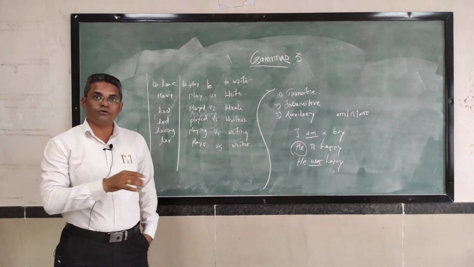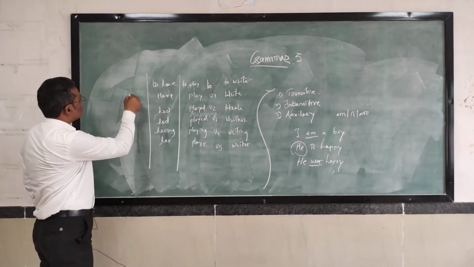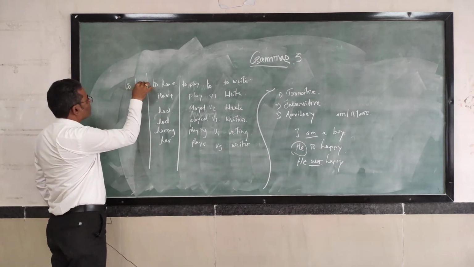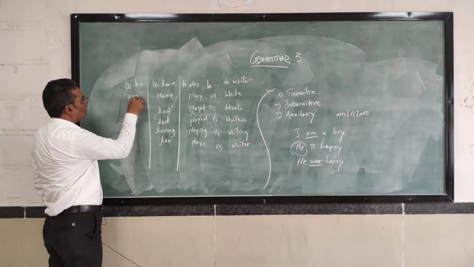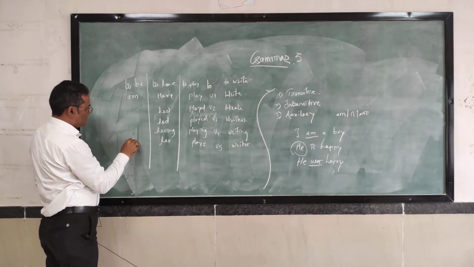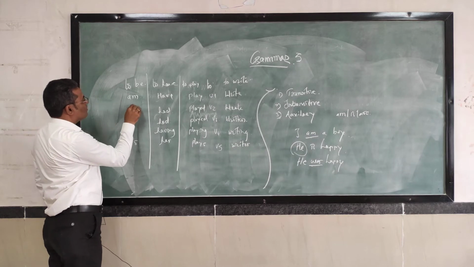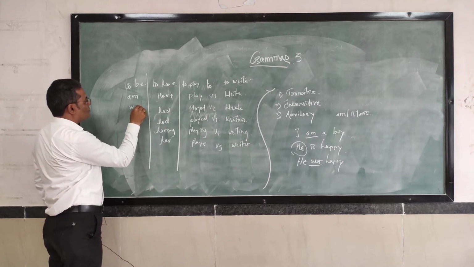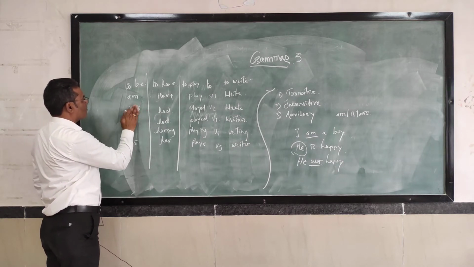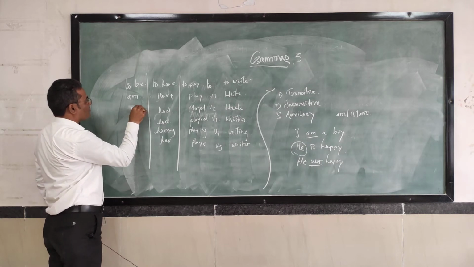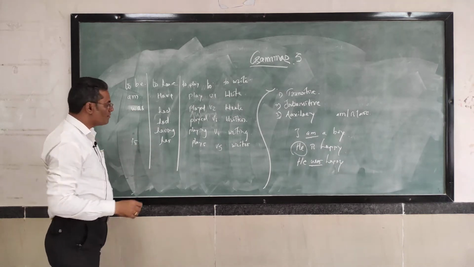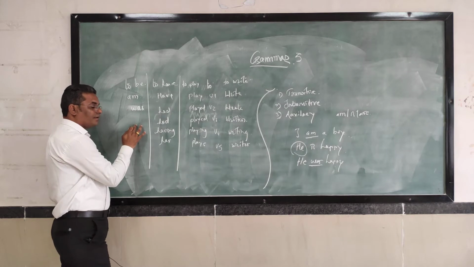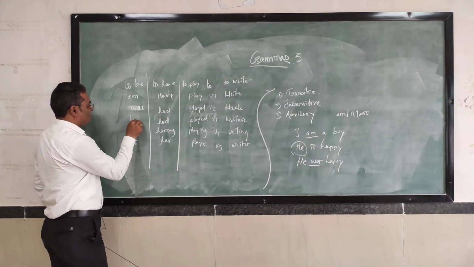Forms of to be are also used like this: to be, am, is, was, and what is the V3 of to be? Being.